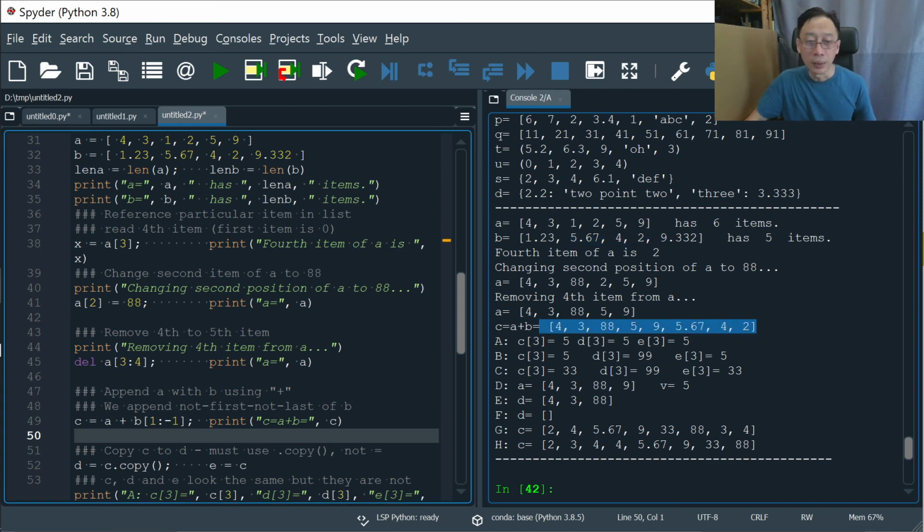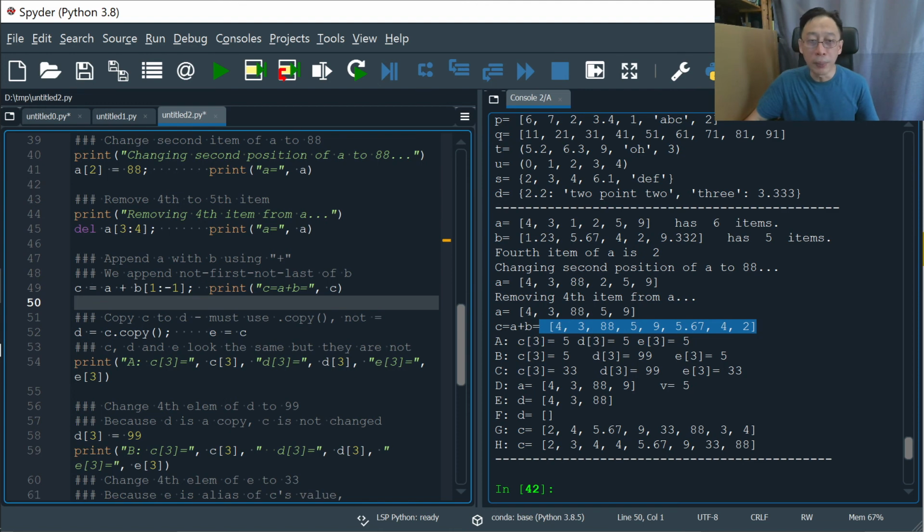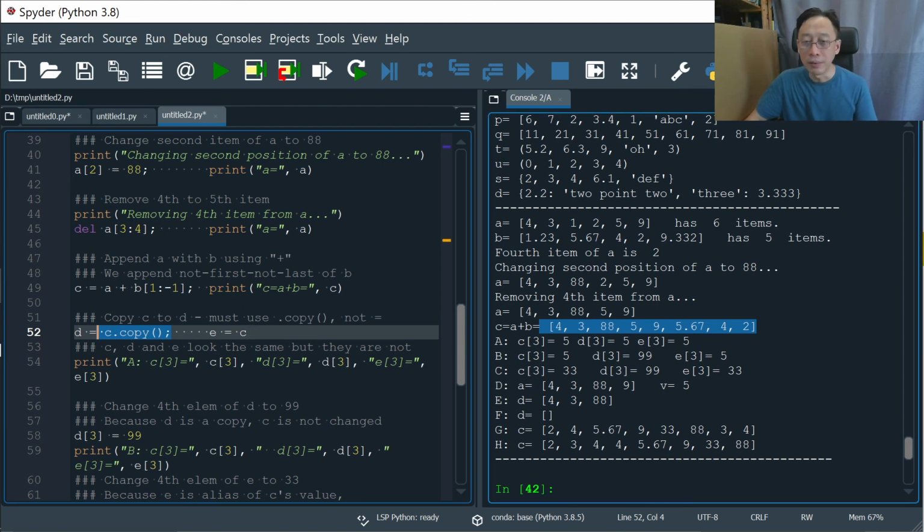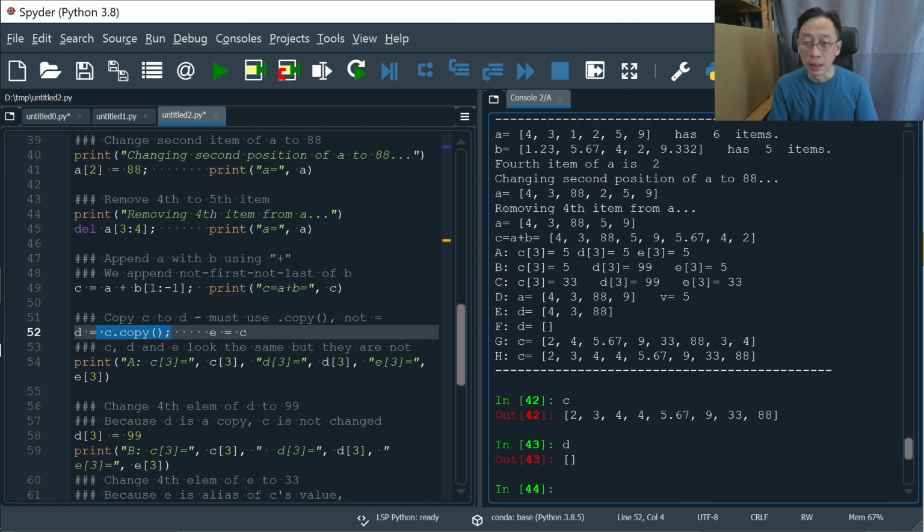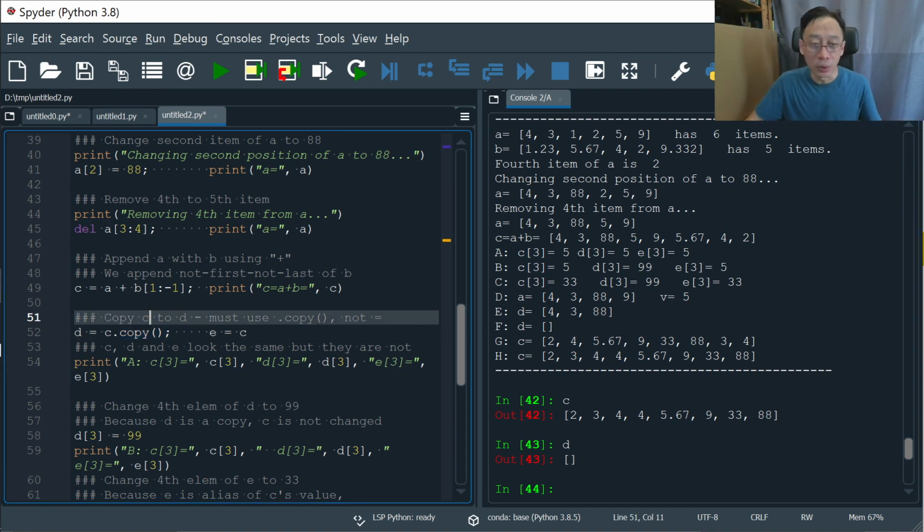Yeah. Next, we make a copy of C. What does that mean? We haven't seen what D is yet, right? So C and D. Because of subsequent demonstration, everything is kind of gone. Let's finish up the explanation first, then we see what's going on. So we make a copy of C. All right.